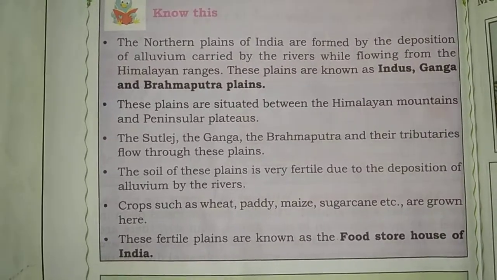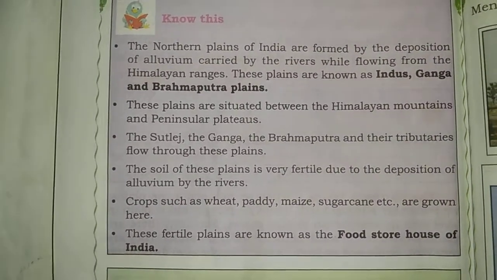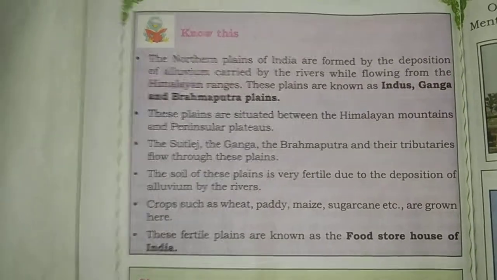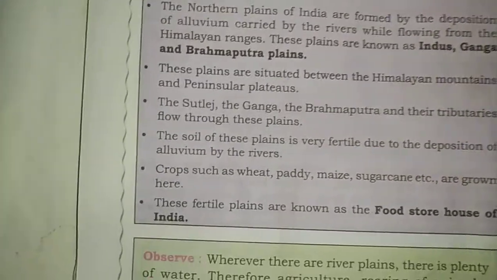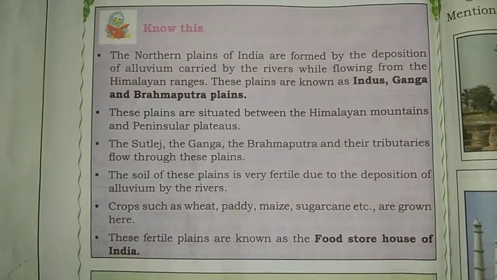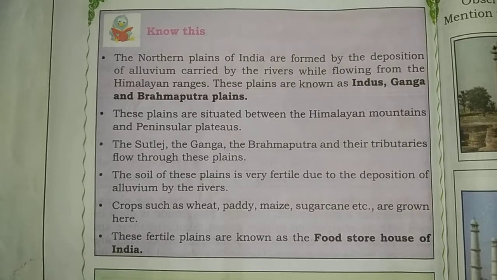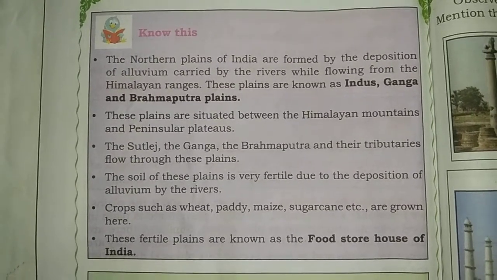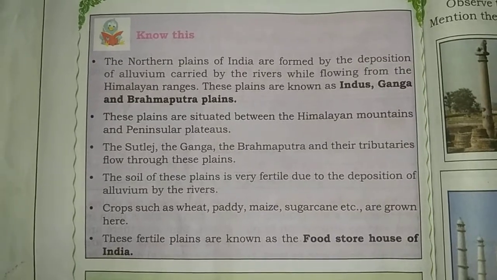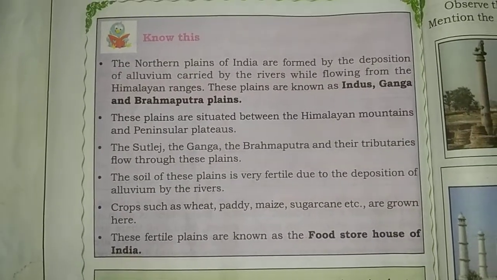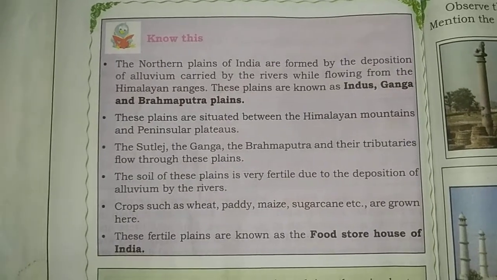The soil of these plains is very fertile. So why is the soil of the northern plains very fertile? Due to the deposition of alluvium by the rivers. So crops such as wheat, paddy, maize, sugarcane, etc. are grown here. So these fertile plains are also known as the food storehouse of India.